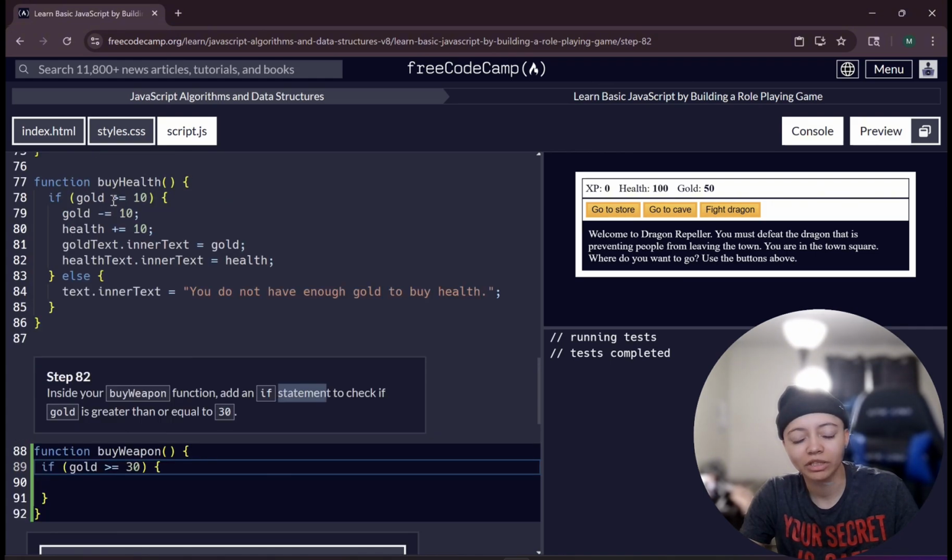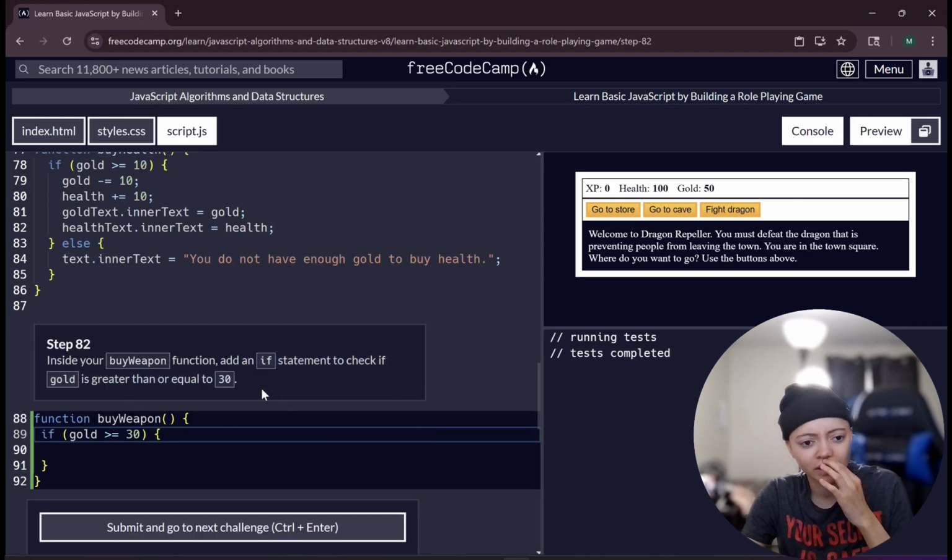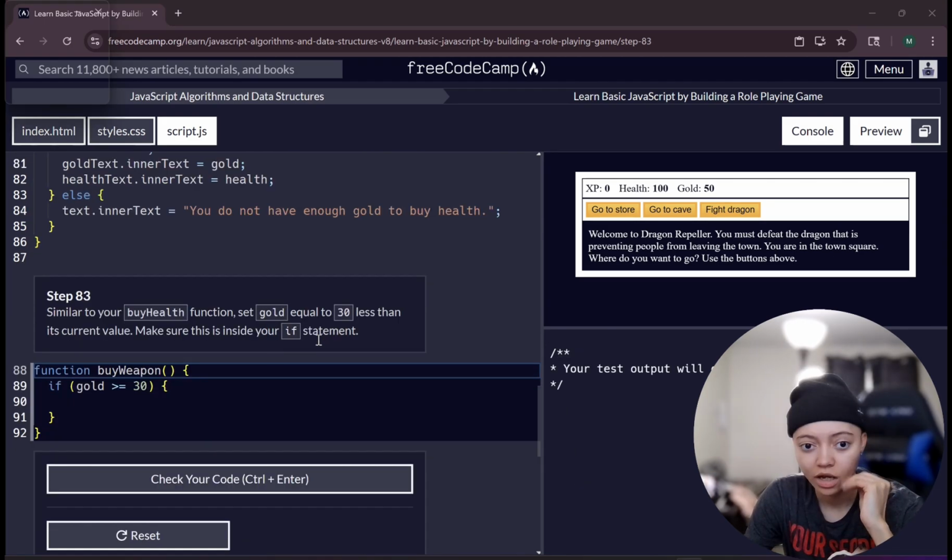Last time when they asked me to do it up here, they said the word condition. So, I'm reading the wrong spot. That's why it's saying add an if statement to check if the gold is greater than. Okay. Well, no, yeah, I get what it's saying. They're basically saying write an if statement, but I feel like they should have said write it in condition, but it's okay. Either way, we got to the end conclusion of your if statement.